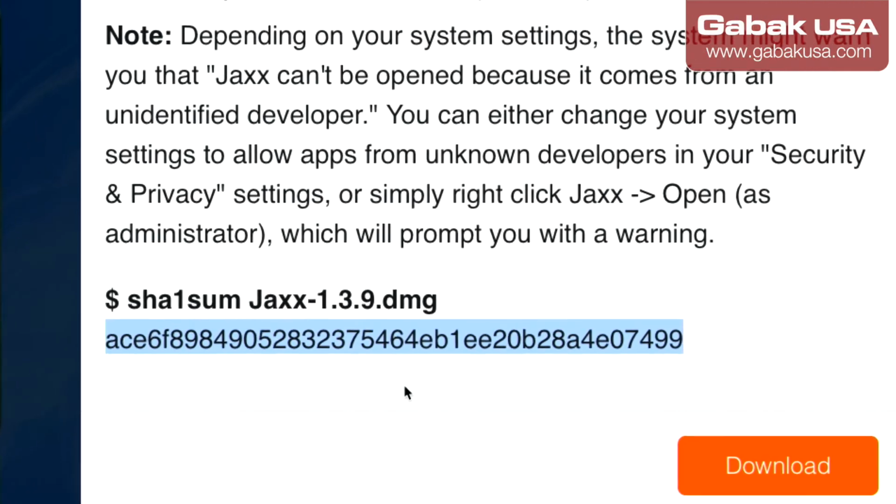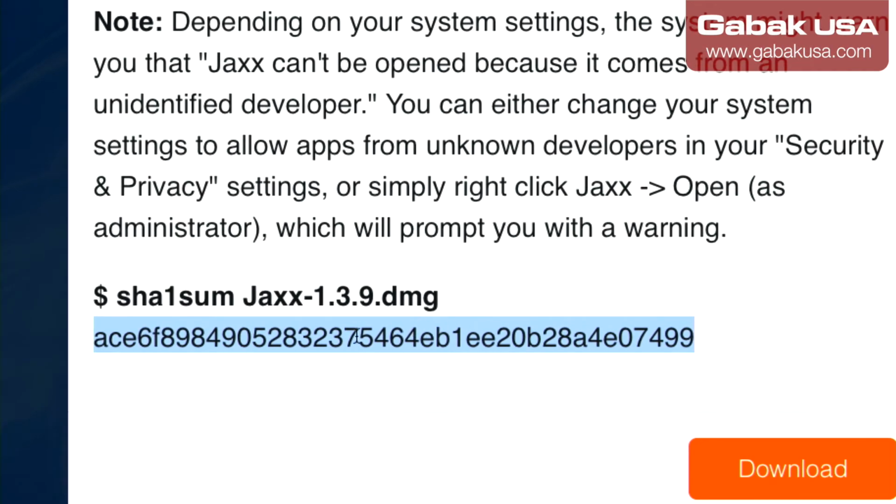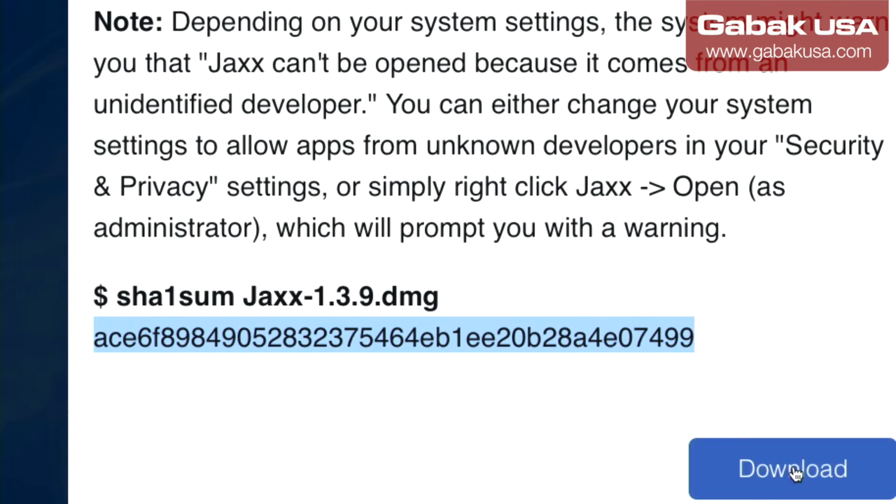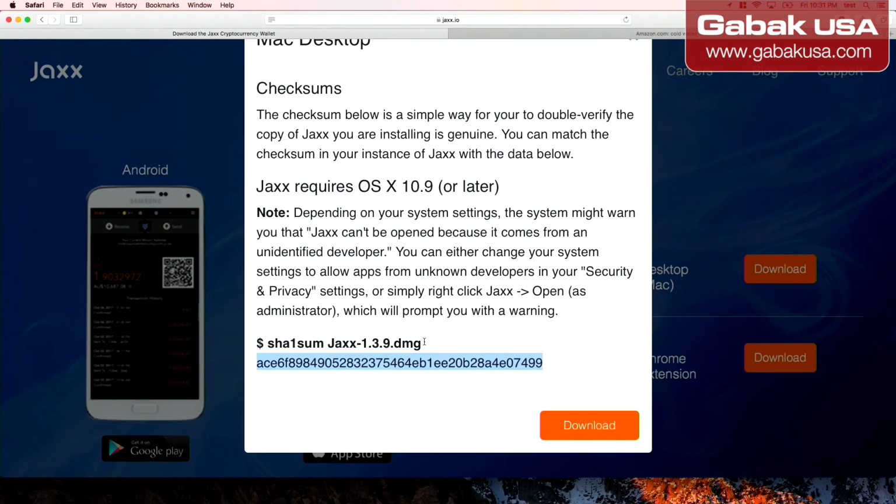So I'm going to zoom in, so that way you see. So this is the number that you're going to get. So if you're thinking, well, okay, how do I get that? Okay, I understand if I download it and click next and install it, but how do I see that number? How do I verify, and why should I care?